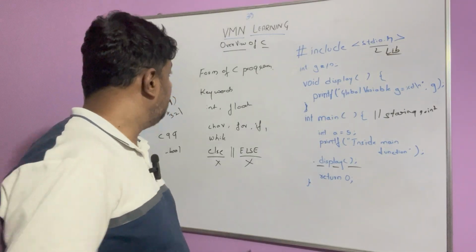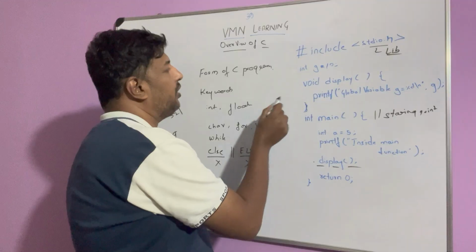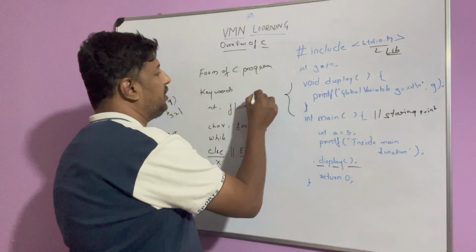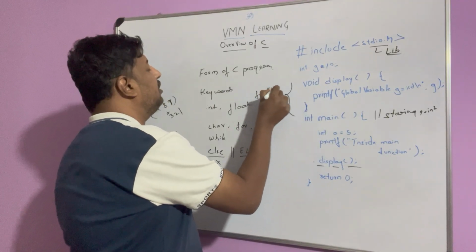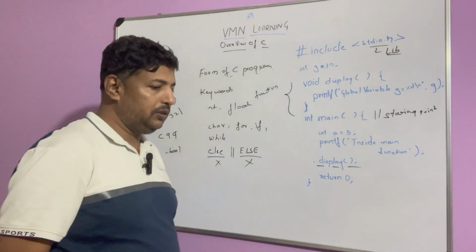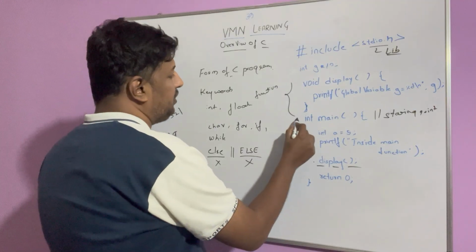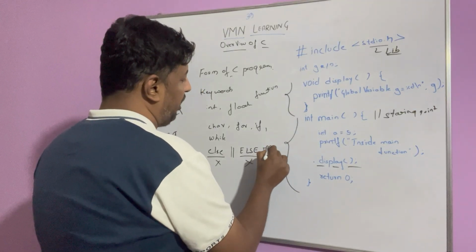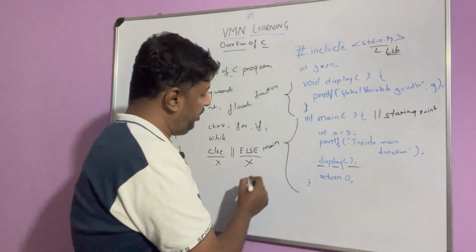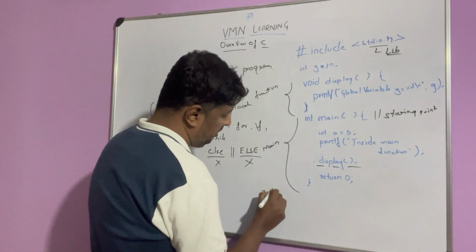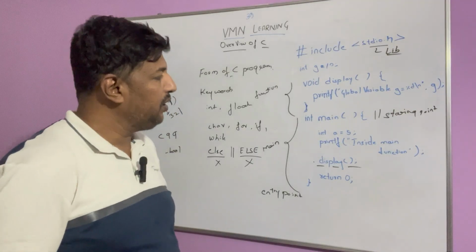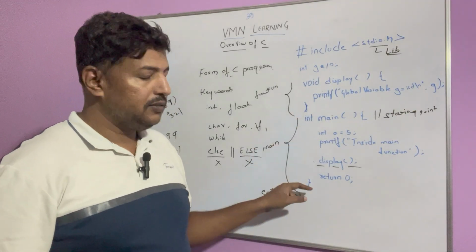Now in the form of the program, this one is a function. You can see this is a function, right? So normally if you see a C program, a group of many functions will be written and they will be called, and the main function is this. As I explained, whenever we start, this is the main function, this is the entry point for your program. The program starts to execute from this.